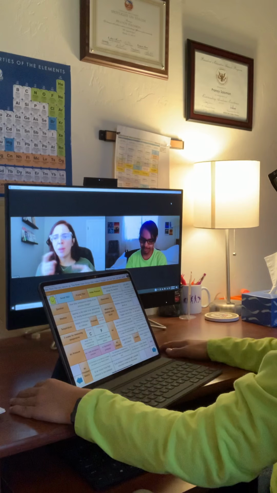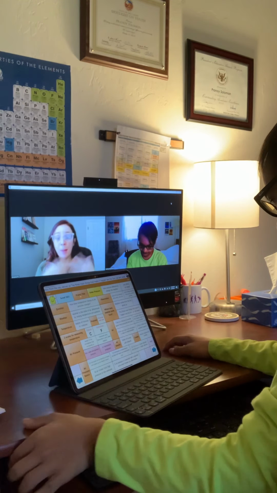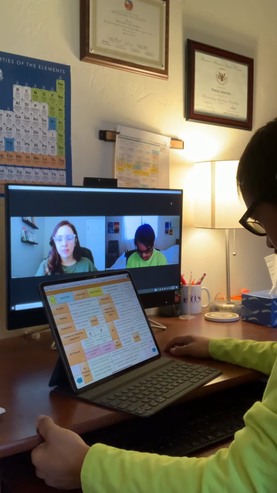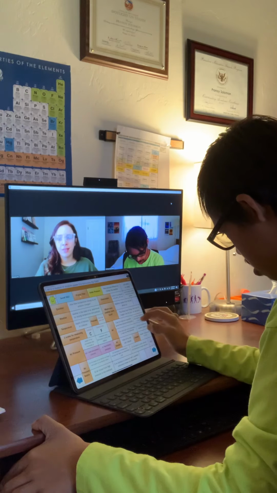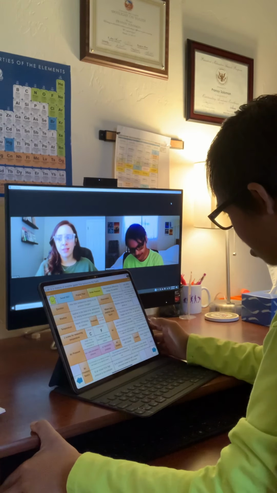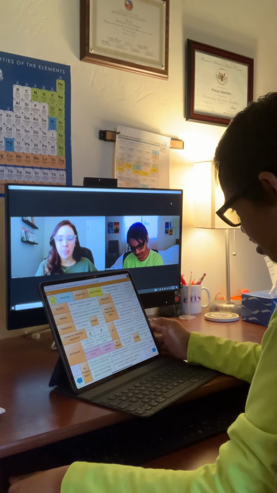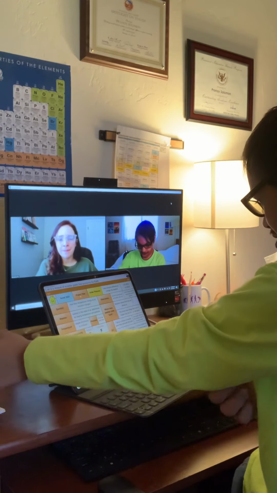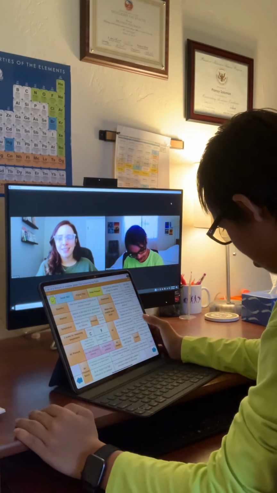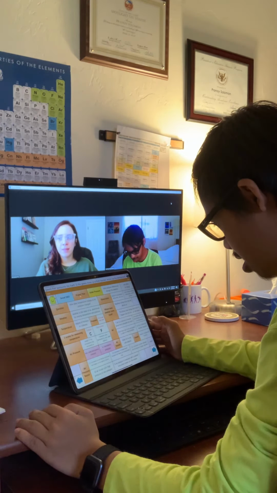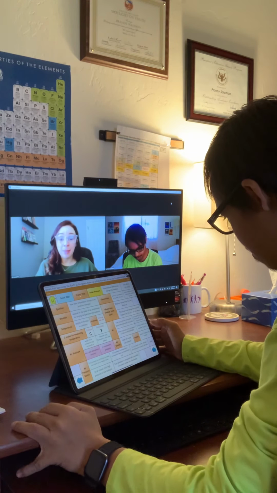Prannoy, let's talk about air. What do you know about air? One, air is a mixture of invisible gases that surrounds the earth. Mixture of invisible gases. Tell me more about air. Two, the gases make up a thick blanket, known as the atmosphere. So gases are what make up the atmosphere.